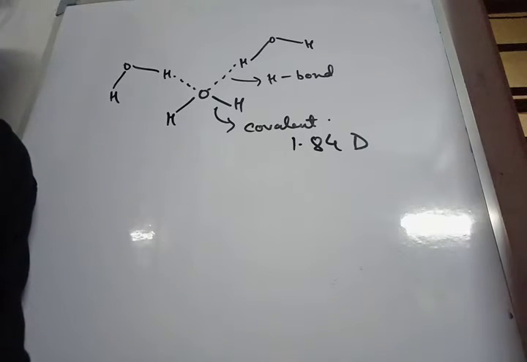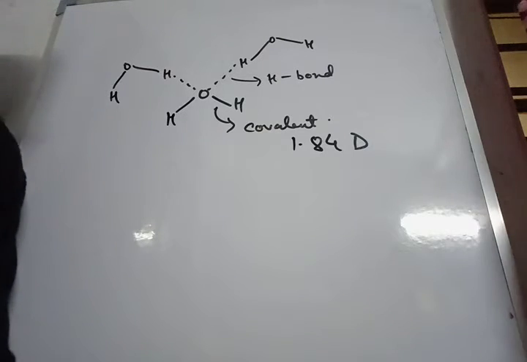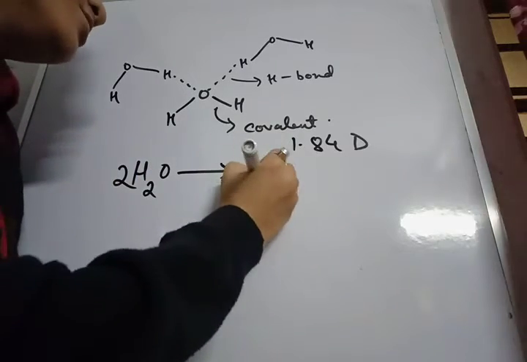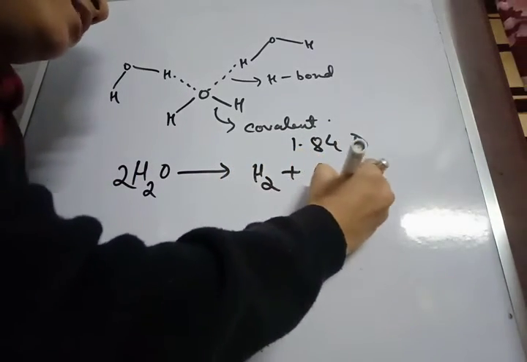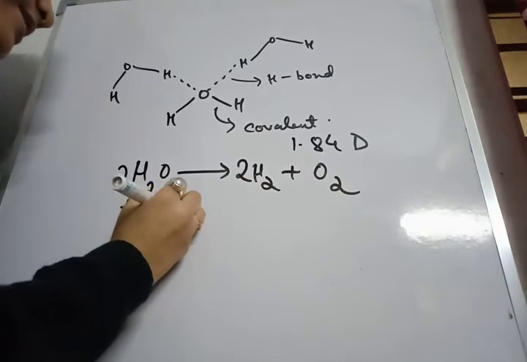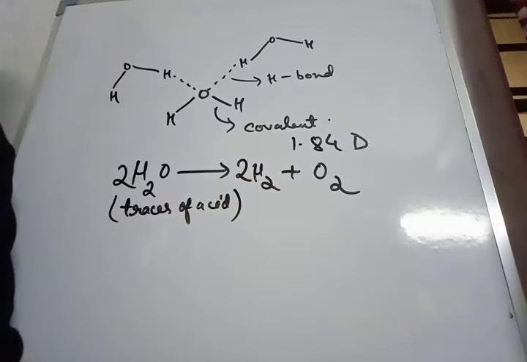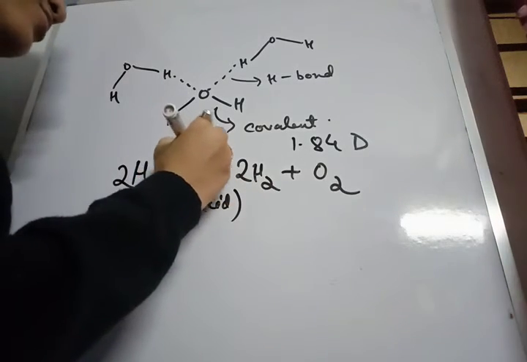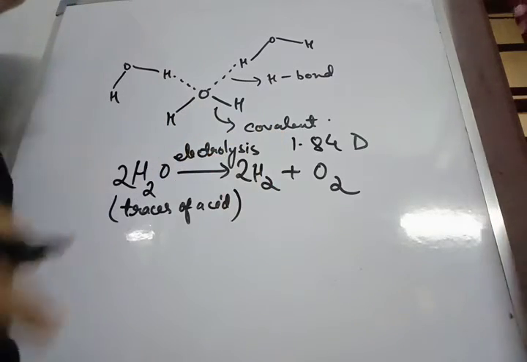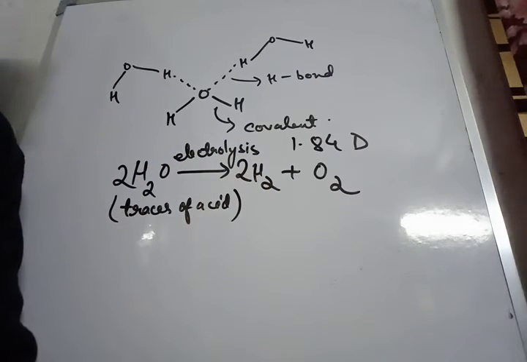But on electrolysis of water in the presence of a small amount of acid, it breaks down into its constituent elements, that is hydrogen gas and oxygen gas. Here traces of acid are added, and we usually prefer dilute sulfuric acid because of its non-volatile nature. Then electrolysis is done. Hydrogen gas is evolved at the cathode and oxygen gas is liberated at the anode.